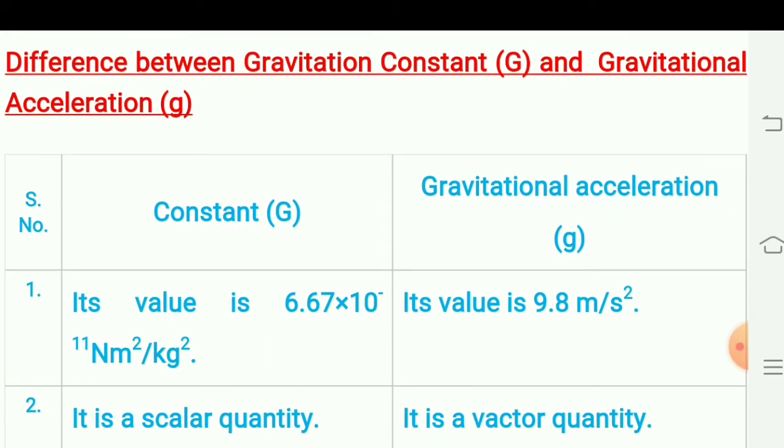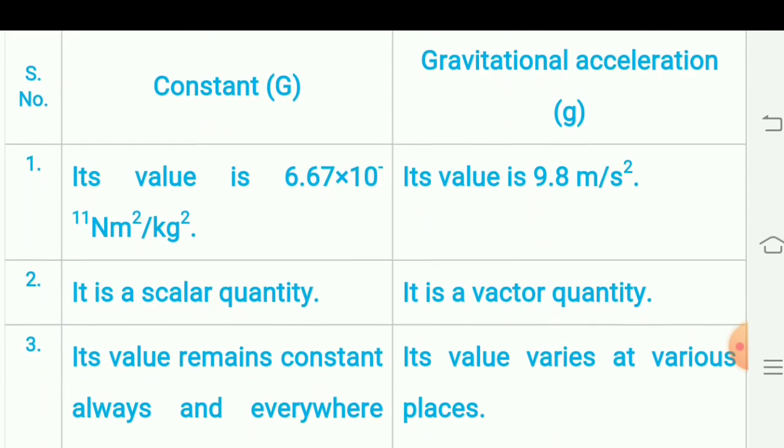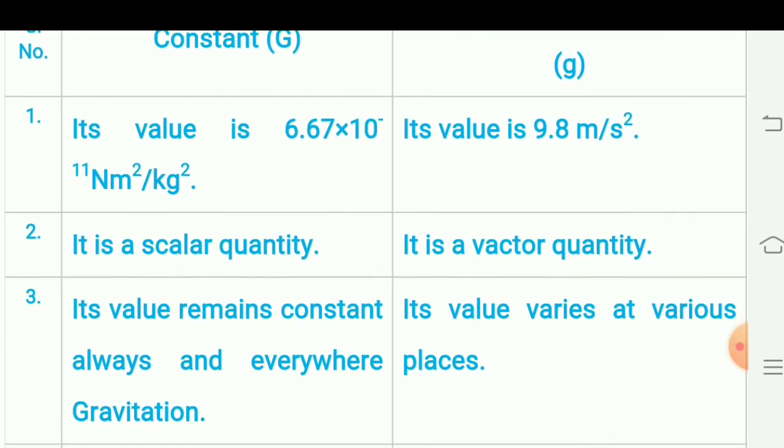What is the difference between gravitation constant G and gravitational acceleration small g? The universal constant G, its value is 6.67 into 10 raised to minus 11 Newton meter square per kg square, while the value of g is 9.8 meter per second square. Constant G is a scalar quantity, while acceleration due to gravity g is a vector quantity.